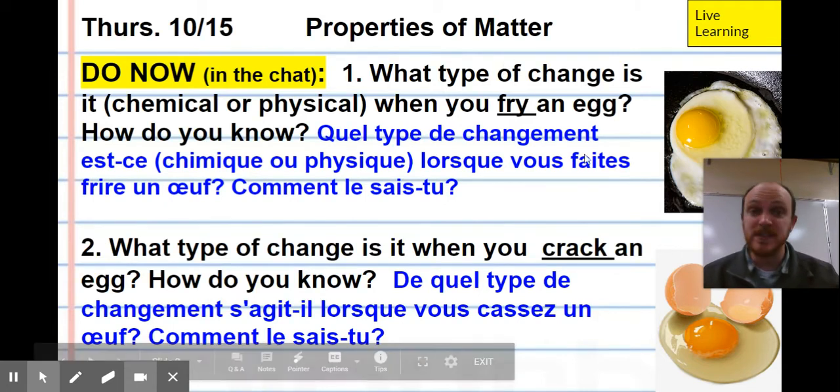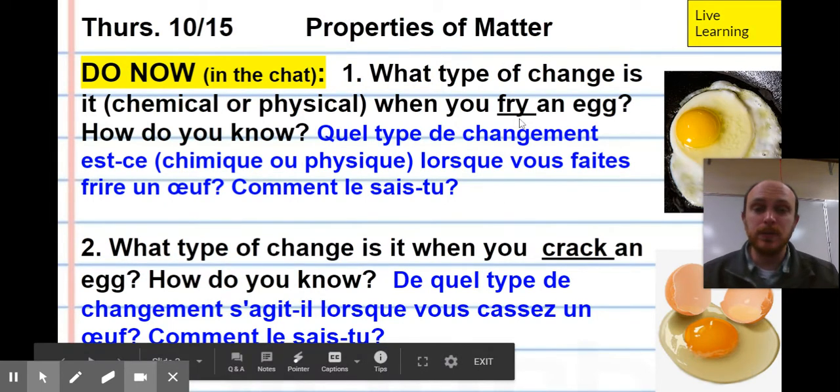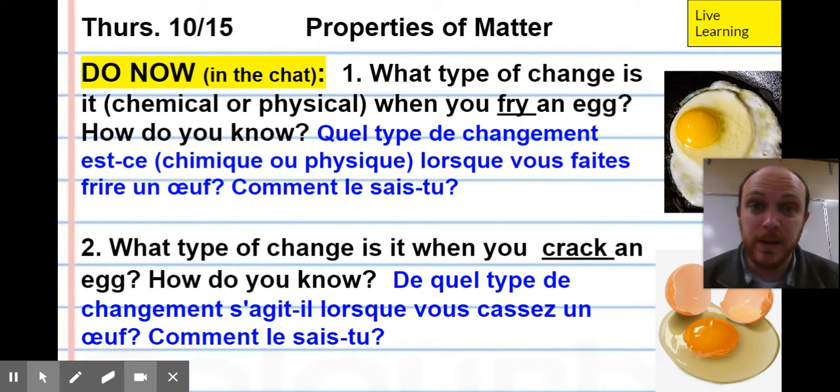I'll say this, one is physical, one is chemical. Remember that a physical change is when the molecules stay the same, and a chemical change is when the atoms rearrange to form new molecules, just like we've been learning about. Let's keep going. Go ahead and pause me if you want, and then you can answer those questions.